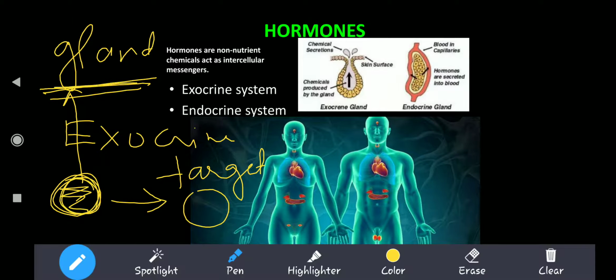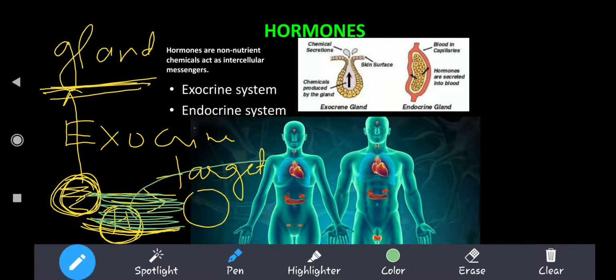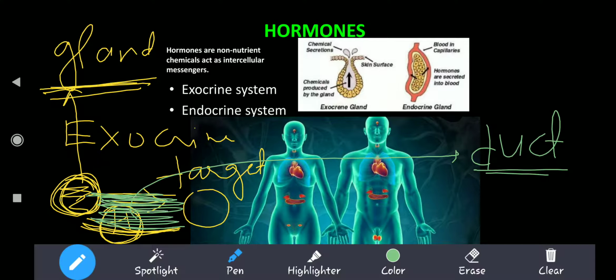So from the gland, what are produced? Hormones are produced. I'm just writing it as H, and then that hormone is going to go and target and hit the target. The hormone which is produced here is synthesized or secreted in a pipe like structure. These hormones are going to travel in a pipe like structure, and this pipe like structure is called a duct.